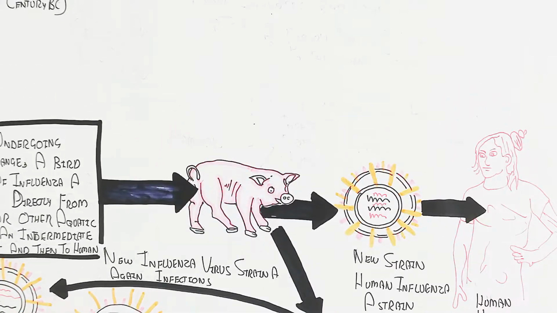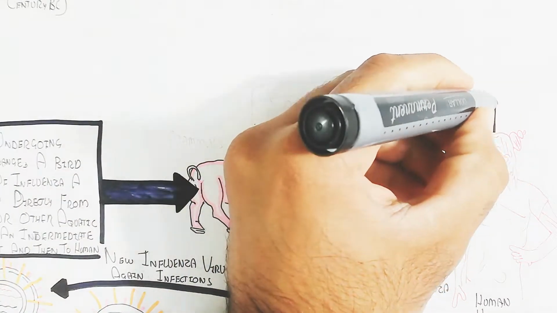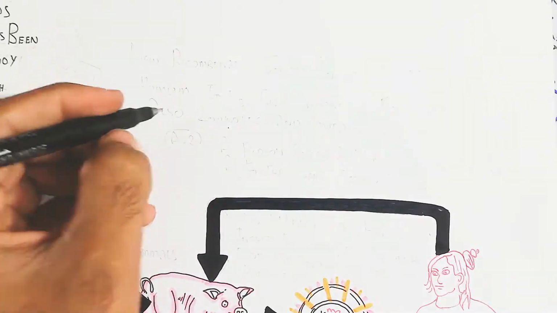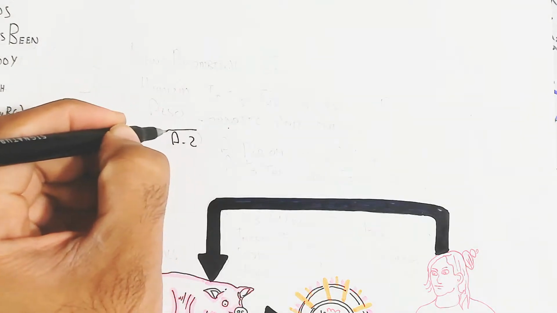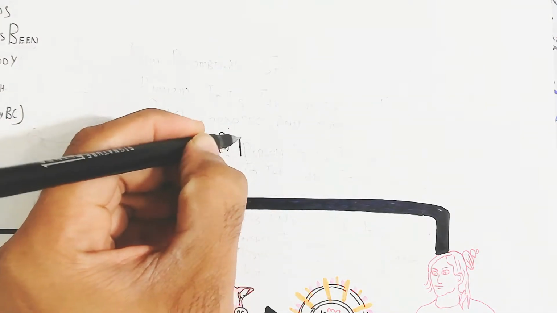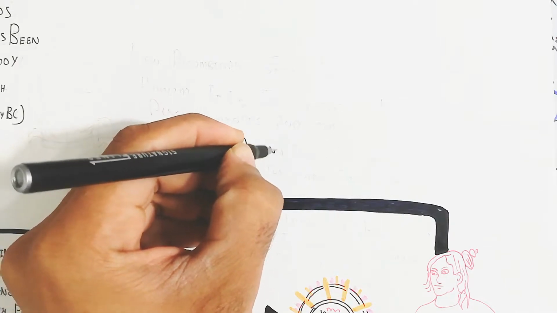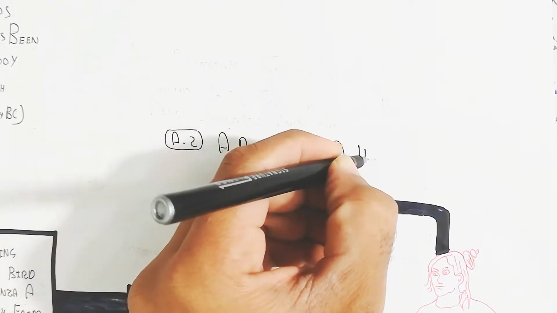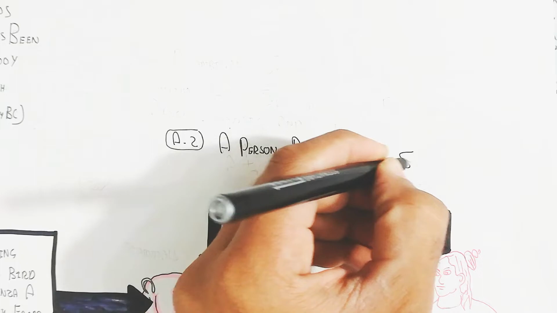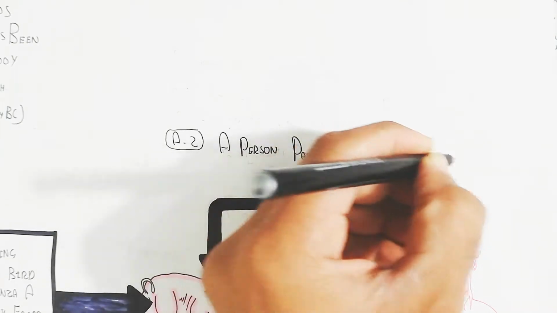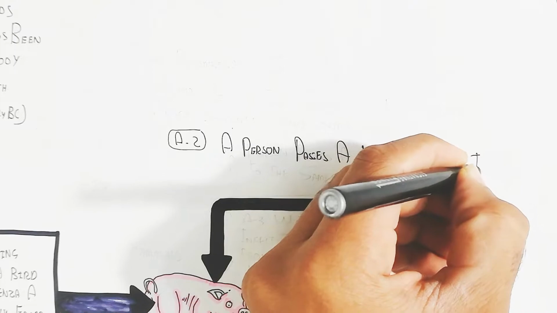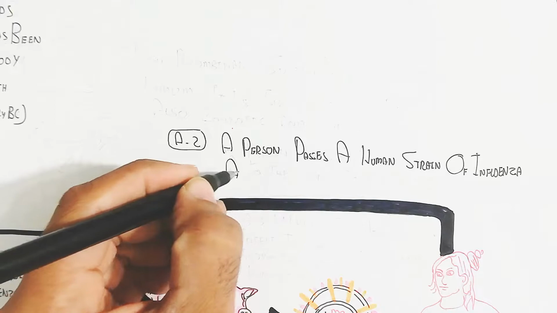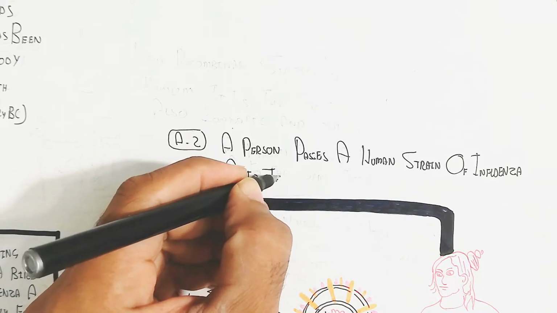So here is the human host. The new human influenza strain A infects the human, and in the second step it can again infect the pig, and a person passes a human strain of influenza A to the same chicken or pig. So remember, this is the infection. After the recombination, the pig will transmit the virus. It is basically an already infected cell.